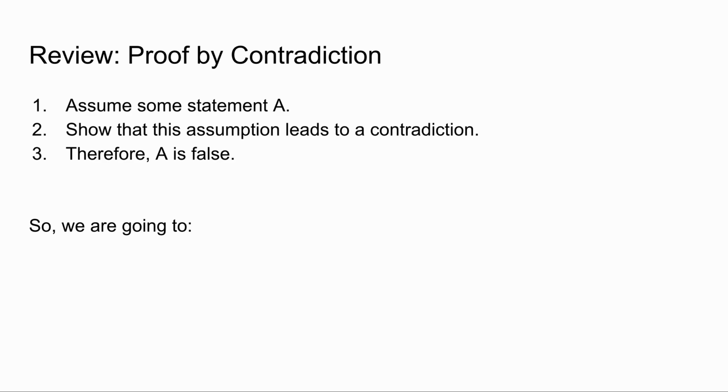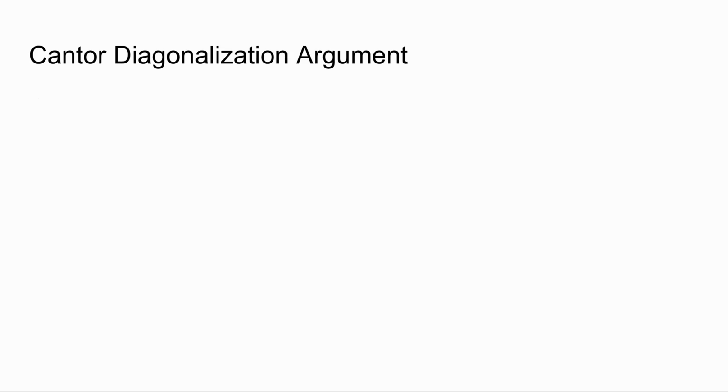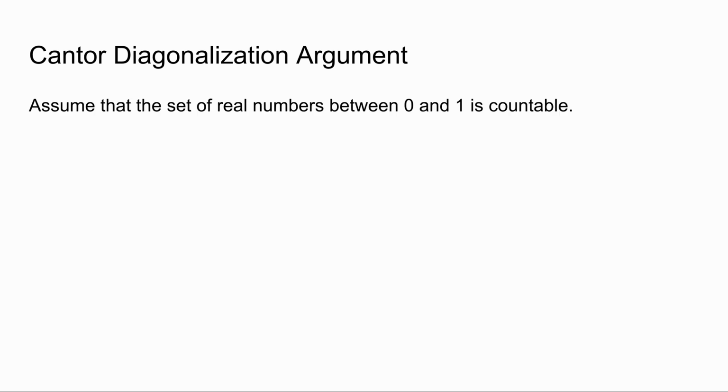So what that means for us is that we are going to assume that the real numbers are countable. Then, we will show that this assumption leads to a contradiction. From this, we can conclude that the real numbers are not countable. Now, we're finally ready to go over the Cantor diagonalization argument. First, we are going to assume that the set of real numbers between 0 and 1, non-inclusive, is countable.